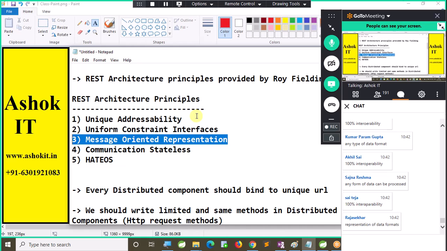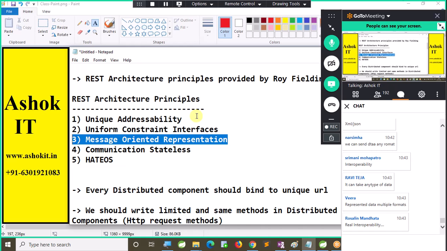Can anybody answer that? Representing the data in multiple formats. According to the client requirement, the resource can bind the data. If you want XML, I will give you. If you want JSON, I will give you. If you send XML, I will take it. If you send JSON, I will take it. So data can be represented in multiple formats, right? Now, this is used to provide 100% interoperability. That is also called real interoperability. That is not there in SOAP.